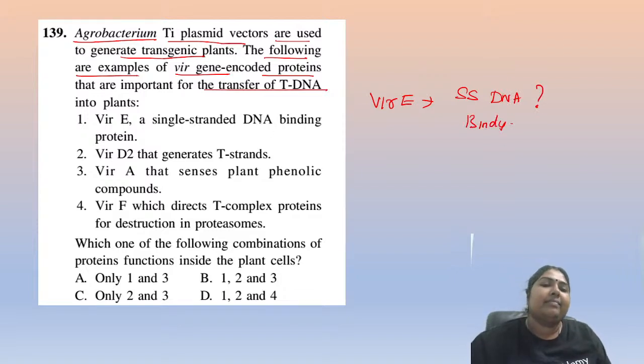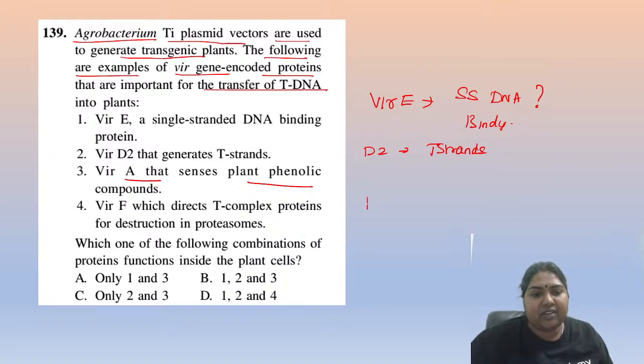Vir-D2 generates T strands. Vir-A senses plant phenolic components. Vir-F directs the T complex proteins for destruction in the proteasomes.